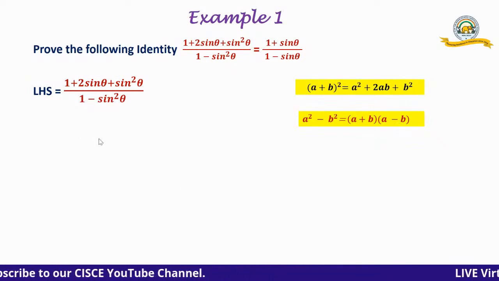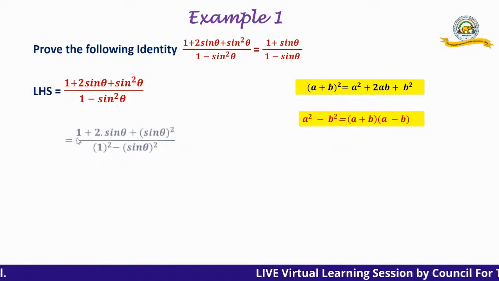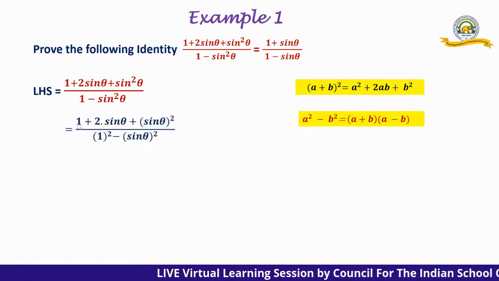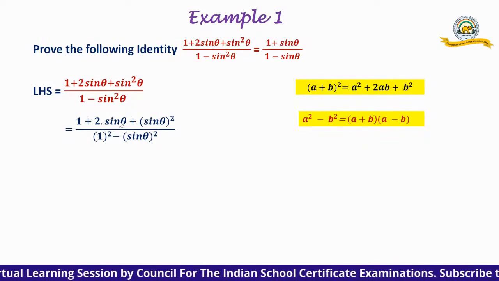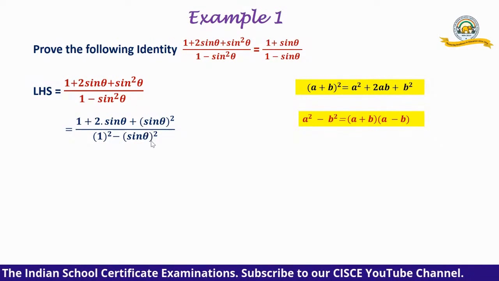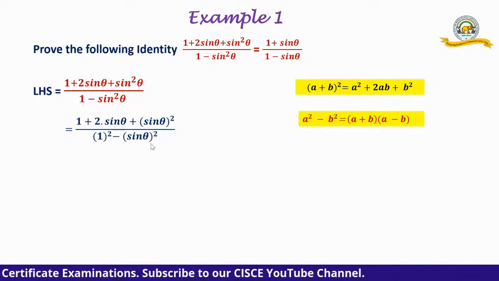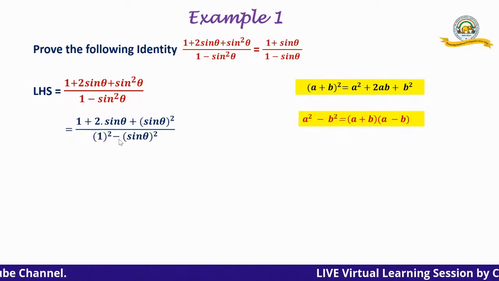Now let us see how we apply these algebraic identities to our trigonometric identities. Let us write the term as 1 plus 2 into 1 into sine theta plus (sine theta) whole square, because sine square theta equals (sine theta) whole square. And the denominator I can take as 1 square minus (sine theta) whole square.